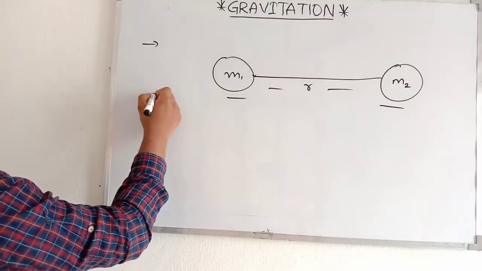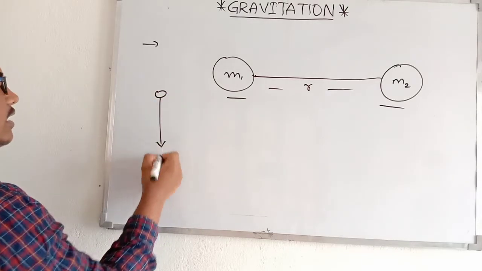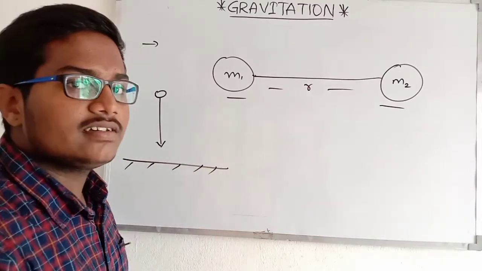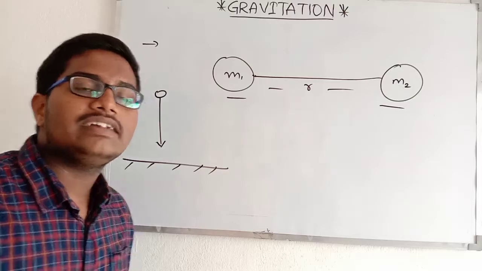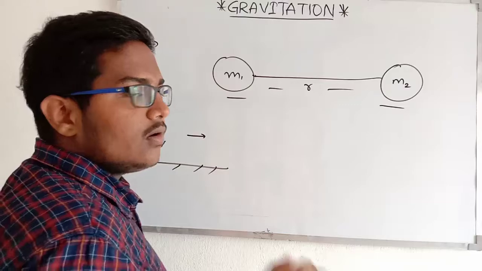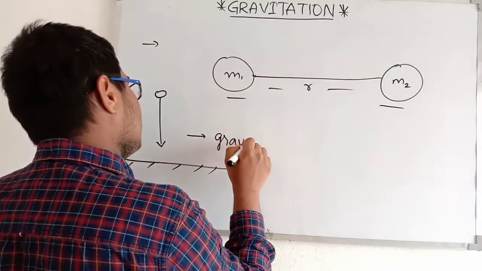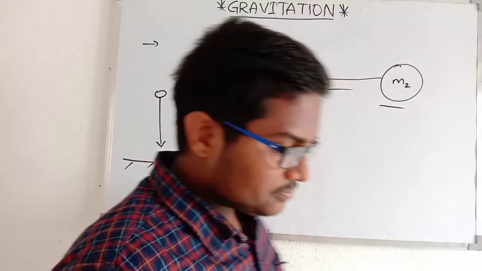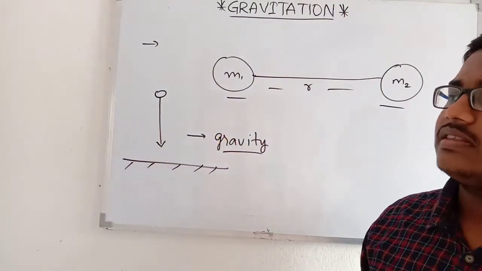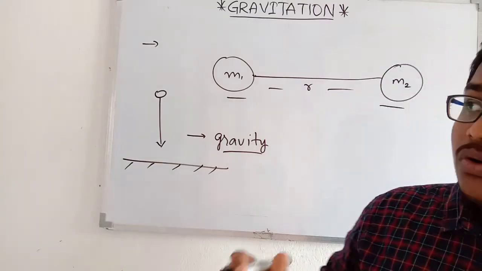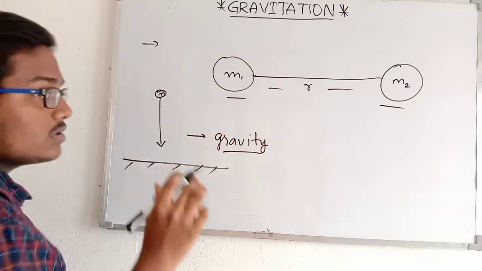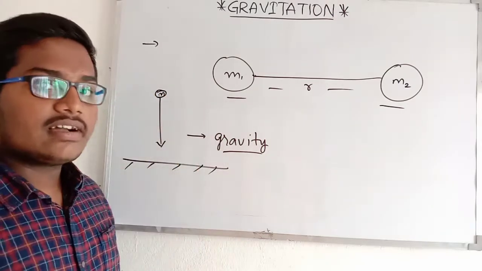If we drop a ball in the air, it directly goes downwards towards the earth, towards the land. What is the reason behind it? Absolutely, you answer, it's the reason of gravity. If you think about why the ball is going down, that is because of gravity. So how is gravity applied on this ball, and why?